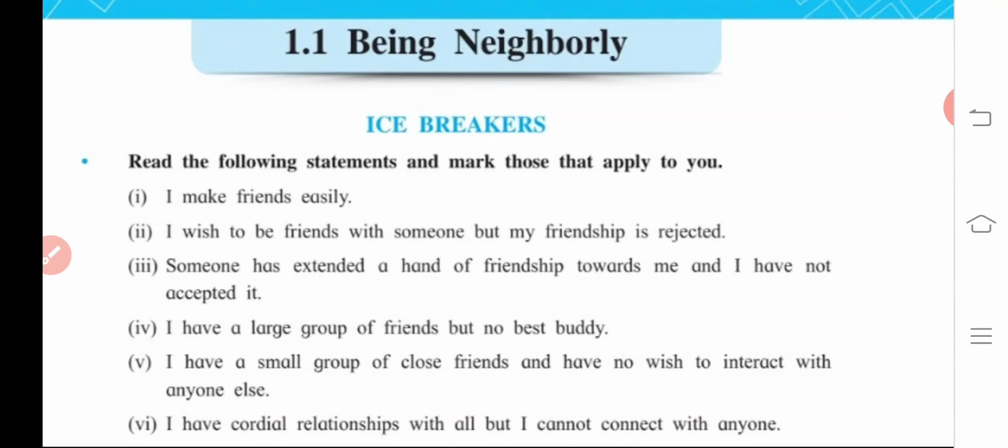Don't do that as a duty, like I should send the photo of those icebreakers to madam, or the parent will ask me whether I have done it or not. Don't do that for that. If you want to enjoy the study, you can, and that's why the study is there. So what is applicable for you, that response you have to write only. In what manner you have to attempt this one, the number and statement you have to write. Okay, I think you understood this activity. We are going to the next activity.